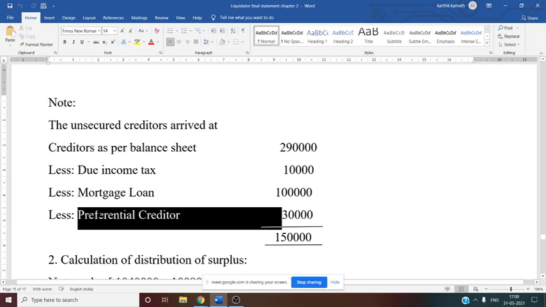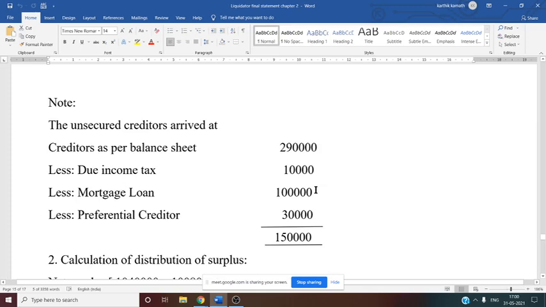See this, preferential creditor is amounted to 30,000. So this preferential creditor, we again have to assume, is included in this total creditor value. That is why it is deducted from the total creditor. So total creditor 2,90,000 minus income tax 10,000 minus mortgage loan 1 lakh minus preferential creditor 30,000. Now you will get the final balance, that is 2,90,000 minus 1,40,000. You will get 1,50,000. So 1,50,000 is our unsecured creditor balance.